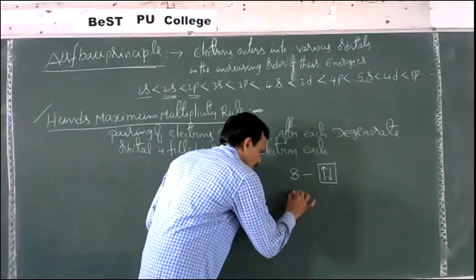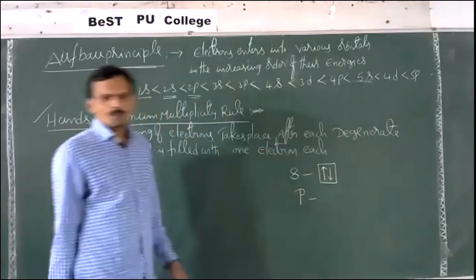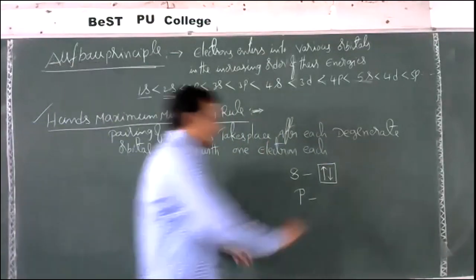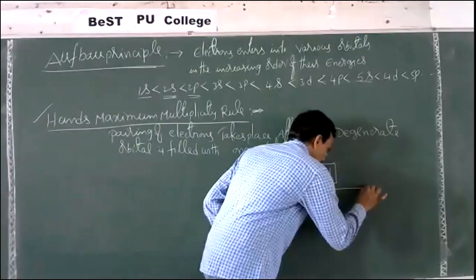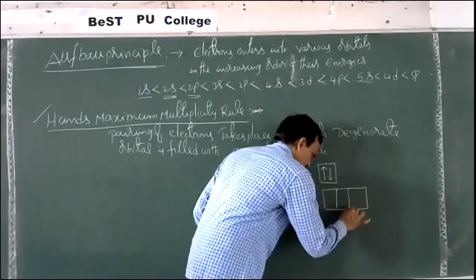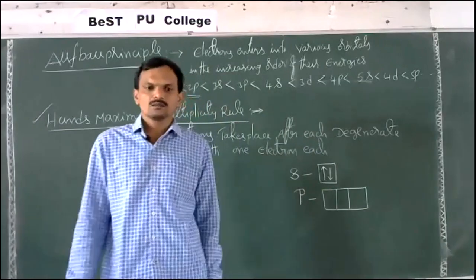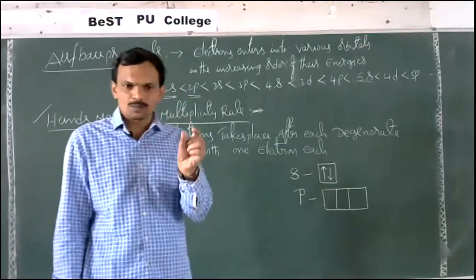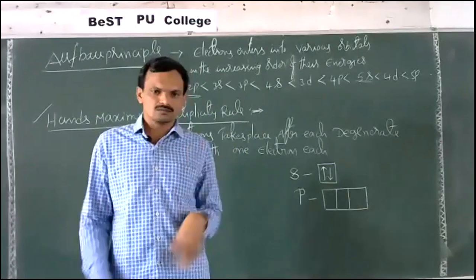Now take a p subshell. How many orbitals does the p subshell contain? The p subshell consists of a set of three orbitals, px, py and pz, and all these three p orbitals have the same energy.